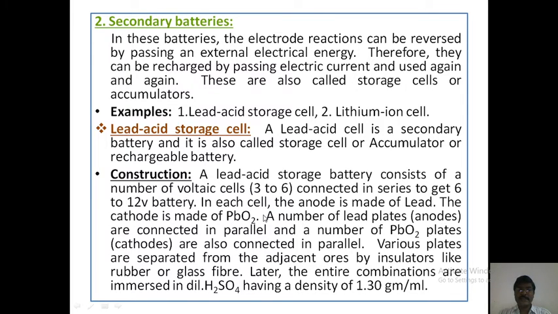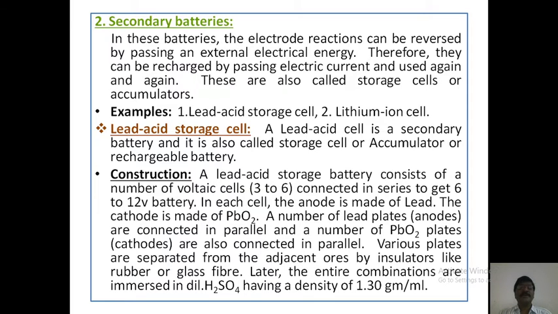In each cell, the anode is made of lead and the cathode is made of lead oxide. A number of lead plates are connected in parallel and a number of lead oxide plates are also connected in parallel. Various plates are separated from the adjacent ones by insulators like rubber or glass fiber. Later, the entire combination is immersed in dilute H2SO4 having a density of 1.30 grams per ml.